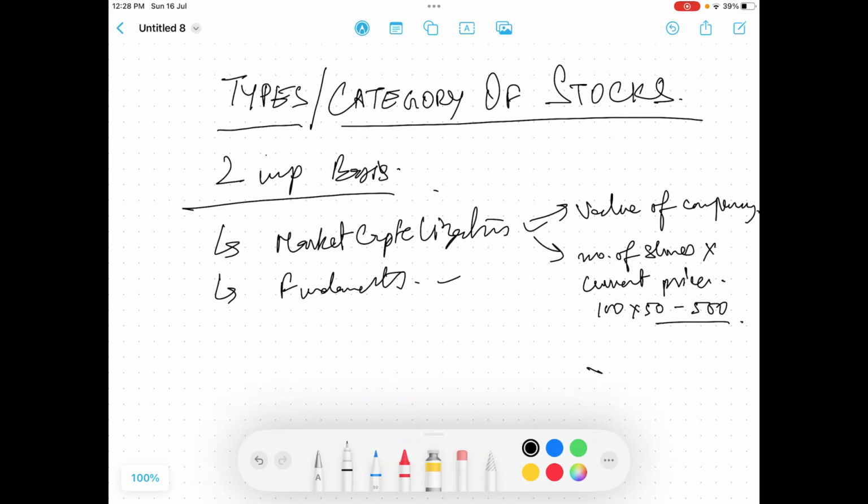Just to give an example, Reliance is the most valued company in India. It has a market capitalization of 18 lakh crores. And similarly there are others, in that order it is defined.